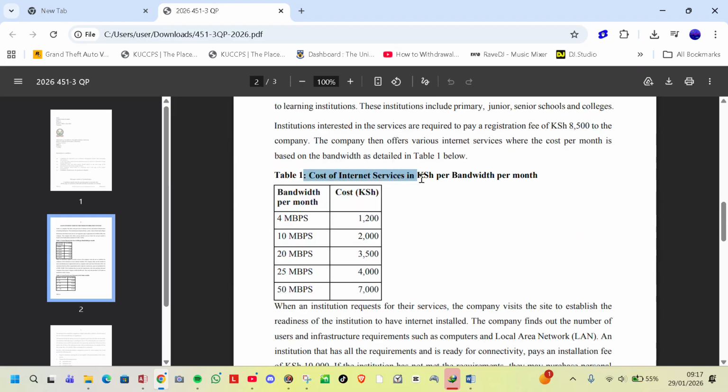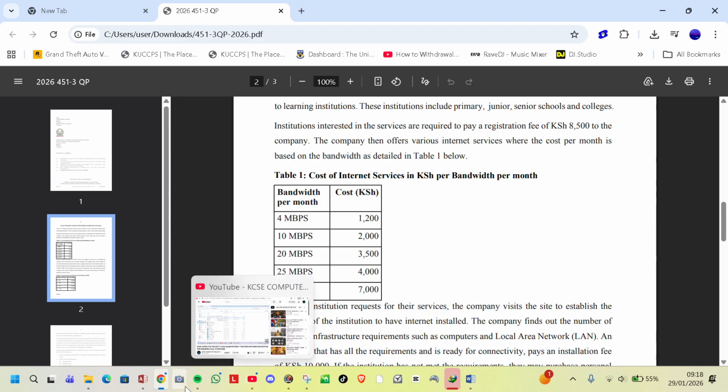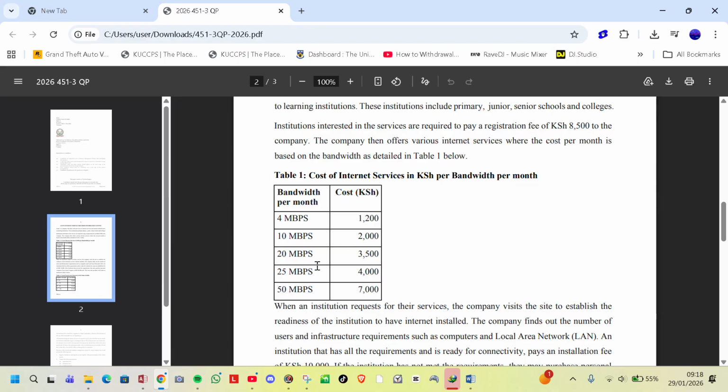Cost of internet services in Kenyan shillings per bandwidth per month. 4 Mbps, 4 megabits per second, that is 1,200 Kenyan shillings. 10 Mbps, that is 2,000 Kenyan shillings. 20 Mbps, that is 3,500 Kenyan shillings. 25 Mbps, that is 4,000 Kenyan shillings. And lastly 5 Mbps, that is 7,000 Kenyan shillings.